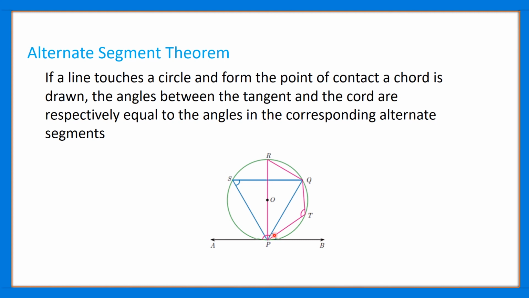For this, the alternate segment is this. So angle PSQ is equal to the angle QPB. Similarly, if we consider the angle between the chord QP and this side of the tangent, then this angle is equal to the alternate segment's angle, that is, the angle QPA is equal to the angle PTQ.